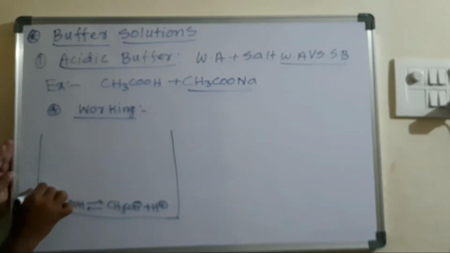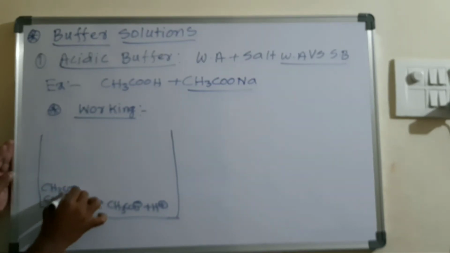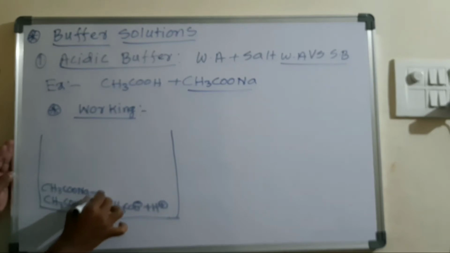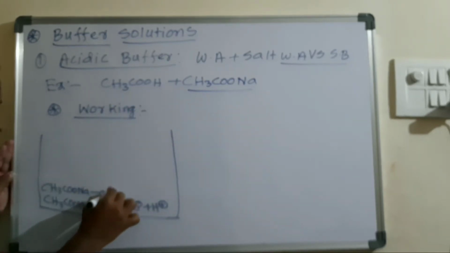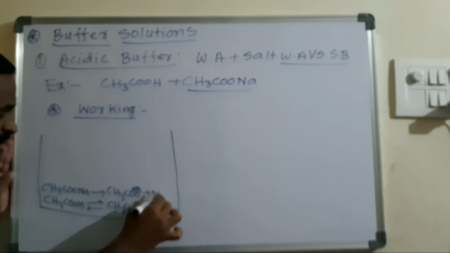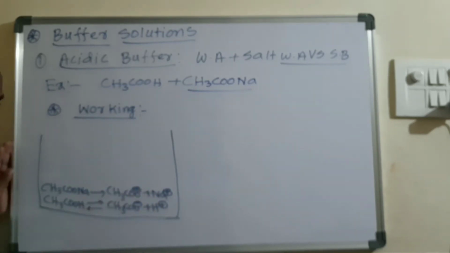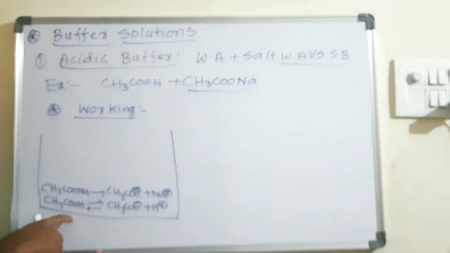In the same way, CH3COONa is there, and it will be dissociated. It's a salt, no? So it will be dissociated into CH3COO minus plus Na plus. Okay, here there is a common ion effect. This is a salt and this one is a weak electrolyte.